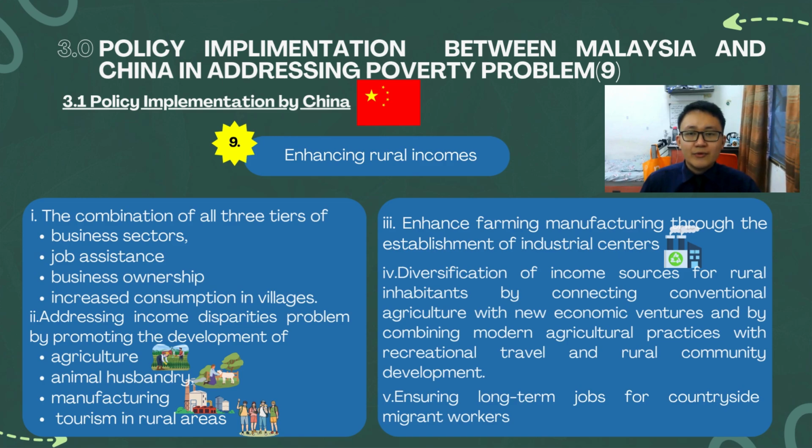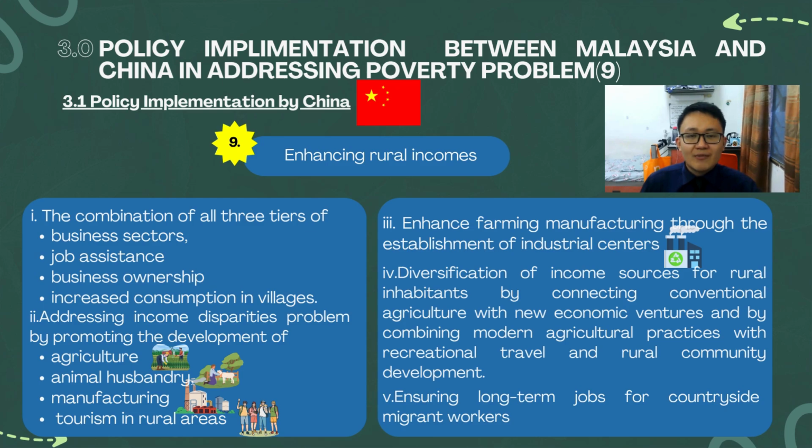Next, enhancing rural incomes through the combination of all three tiers of business sectors, job assistance, business ownership, and increased construction in villages. In this, they address the income disparity problem by promoting the development of agriculture, animal husbandry, manufacturing, and tourism in rural areas. They also enhance and transform manufacturing through the establishment of industrial centers.